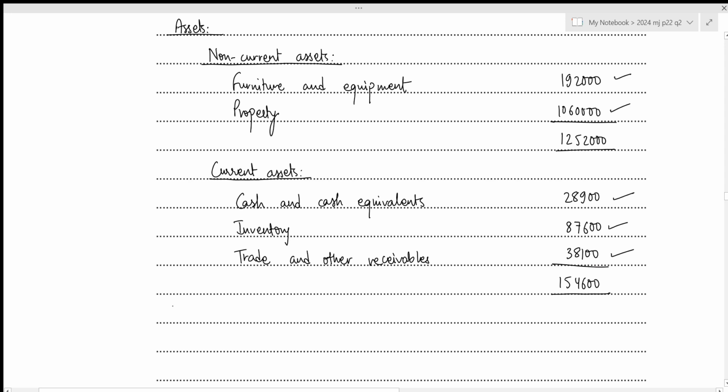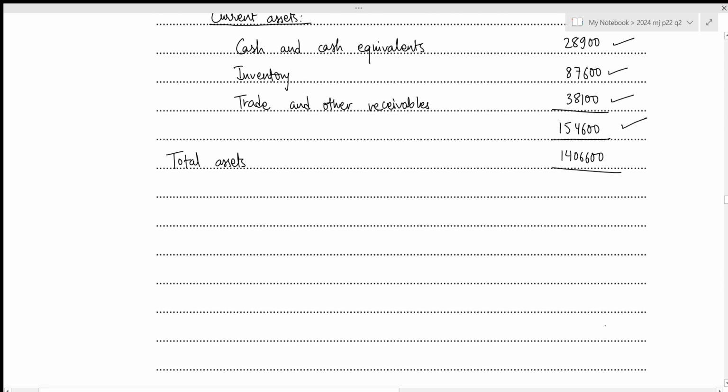Then we calculate the total assets. That will be our total non-current assets plus total current assets. So 1,252,000 plus 154,600, which results in 1,406,600. Now we can move towards the equity and liabilities section.